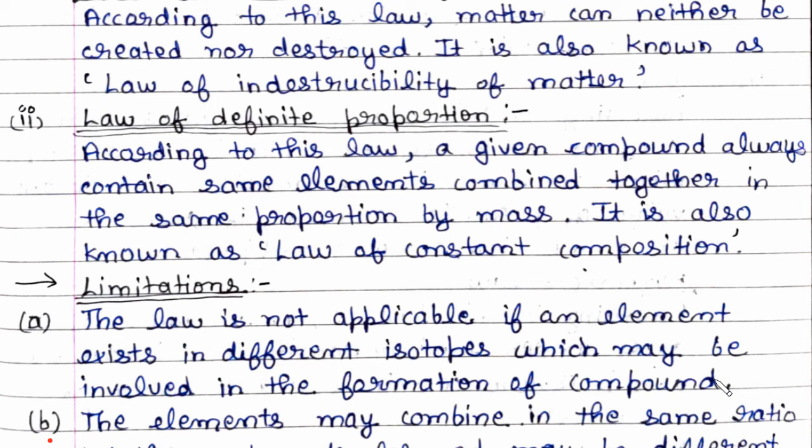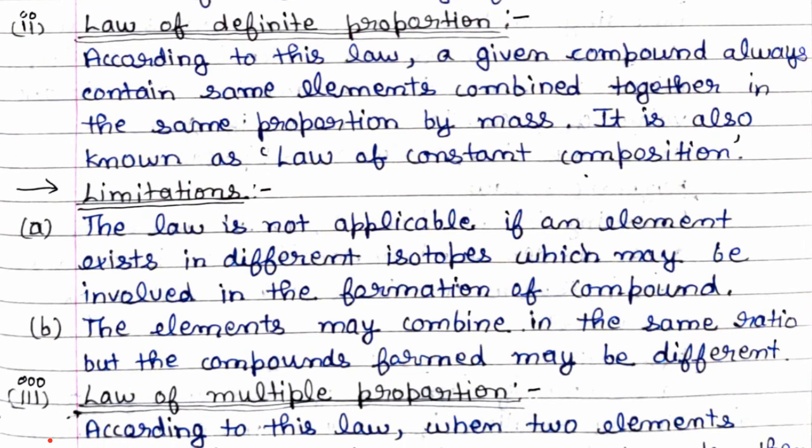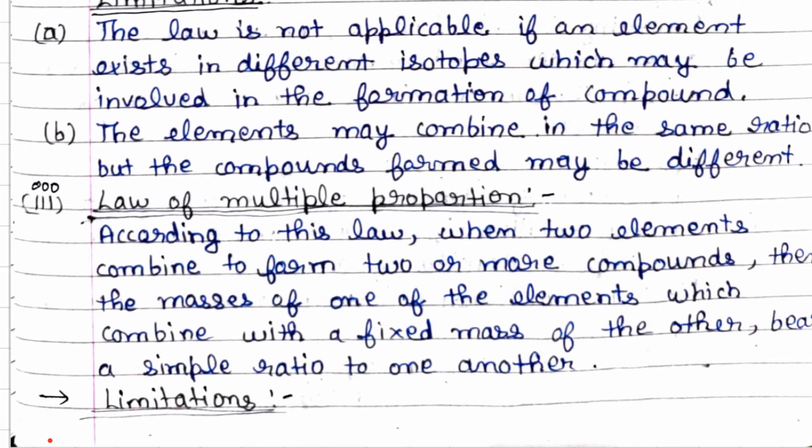So now let us discuss its limitations. The law is not applicable if an element exists in different isotopes which may be involved in the formation of a compound. Second, the elements may combine in the same ratio but the compounds formed may be different. Now let us discuss the third law, law of multiple proportion.